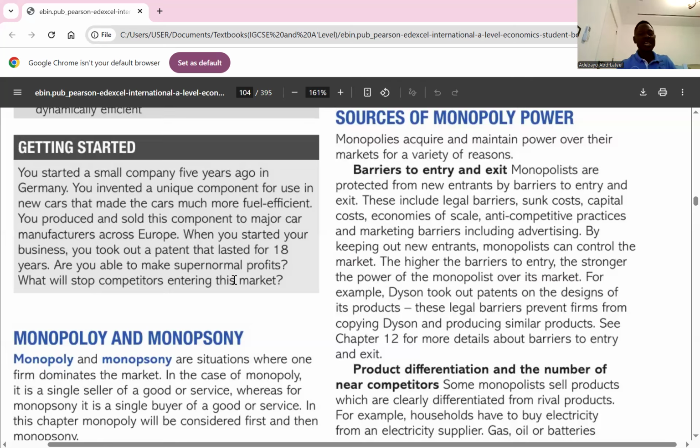And the next source of monopoly is product differentiation and the number of new or near competitors. Monopoly power exists through a high degree of differentiated products. With a high level of product differentiation, the level of substitutes reduces in the market. So the higher the level of differentiation, the greater the monopoly power. If there is a high degree of lack of substitutes, it means there's power for the monopolist. So that is the point there. Any question about sources of monopoly? Good.